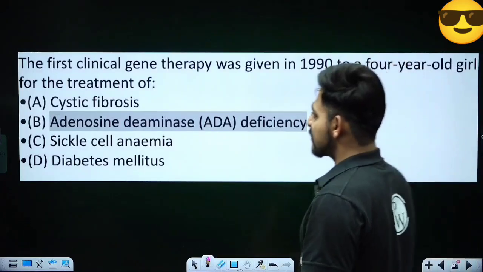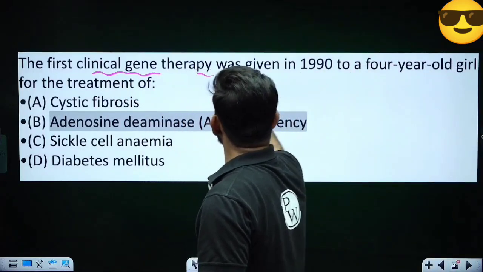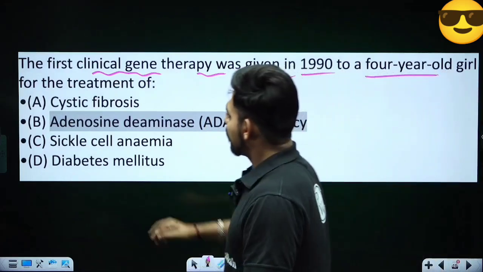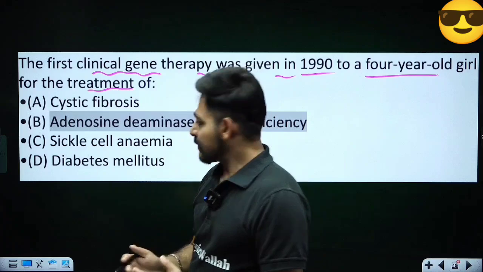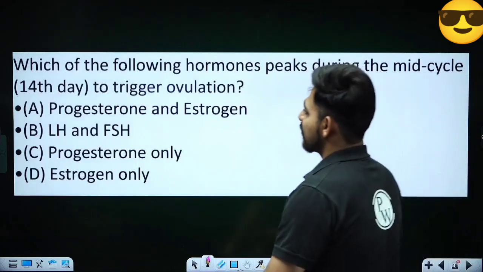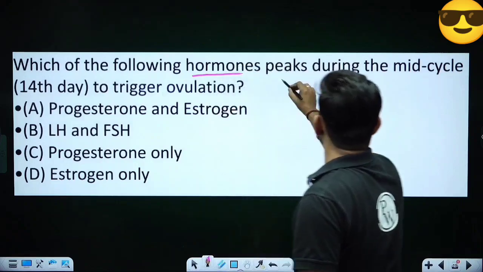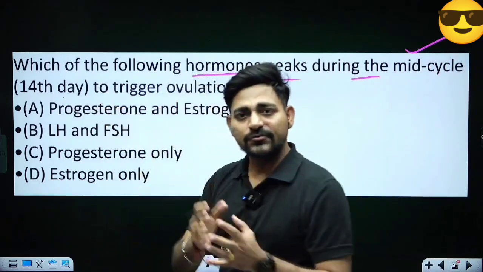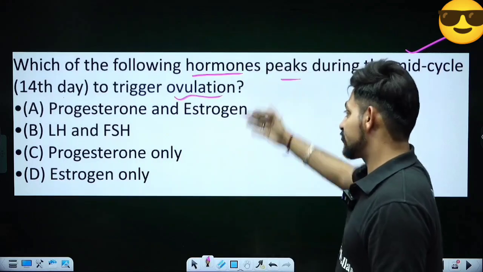Jumping to the next question, the first clinical gene therapy was given in 1990 to a 4-year-old girl for the treatment of ADA deficiency. Next question. Which of the following hormones peaks during the mid-cycle, that is the 14th day, just prior to ovulation, that will be triggering ovulation?